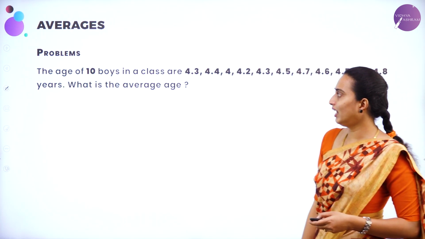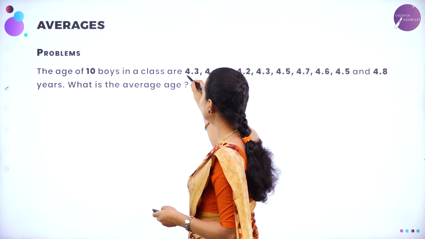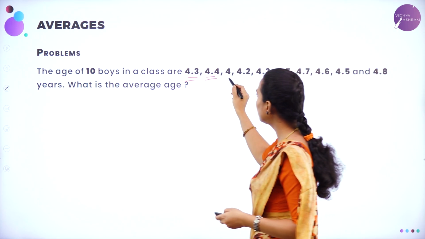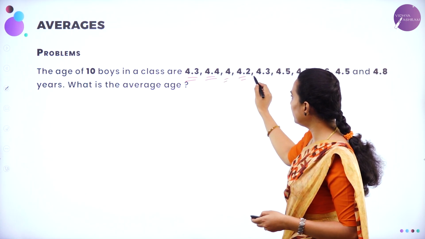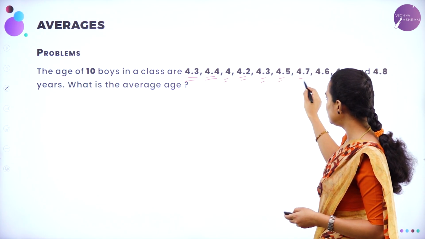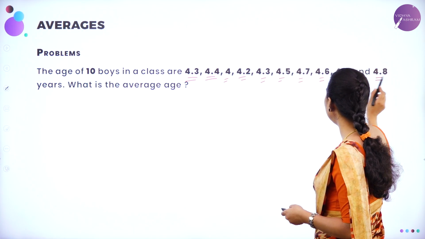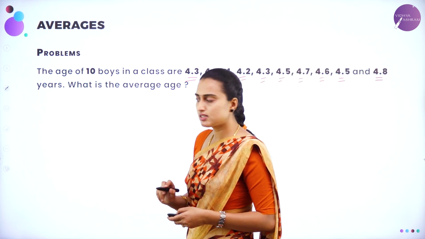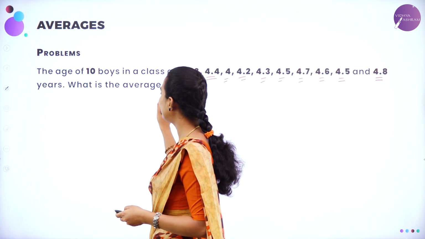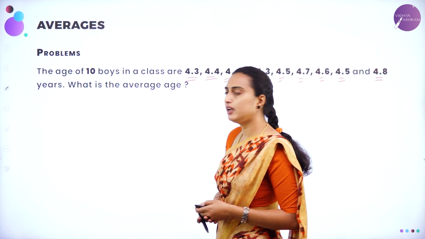The ages of 10 boys in a class are these: 4.3, 4.4, 4, 4.2, 4.3, 4.5, 4.7, 4.6, 4.5, 4.8 years. What is the average age of the 10 boys?